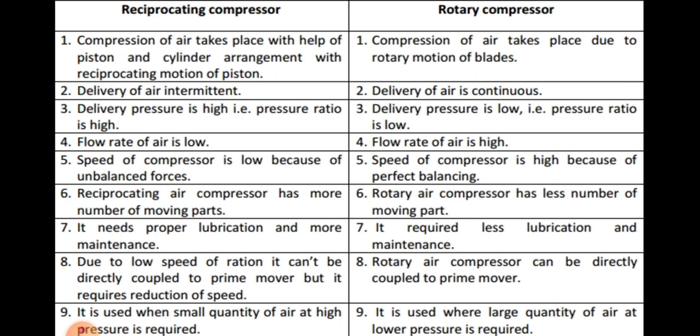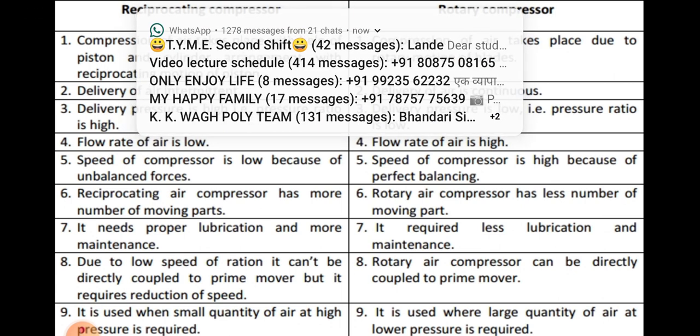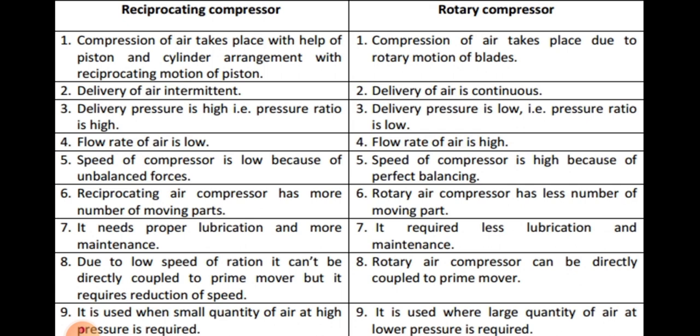Same in rotary compressor, it is opposite. Rotary compressor will provide you large quantity of air, opposite to the reciprocating compressor, large quantity of air at a low pressure. तुमको इसमें rotary compressor क्या करता है कि maximum mass of air आपको provide करता है, maximum volume of air provide करता है, लेकिन वो कैसे provide करता है? At a low pressure. So whenever you require large quantity of air at low pressure, then rotary compressor is suitable, and when small quantity of air at high pressure is required, then reciprocating compressors are suitable.